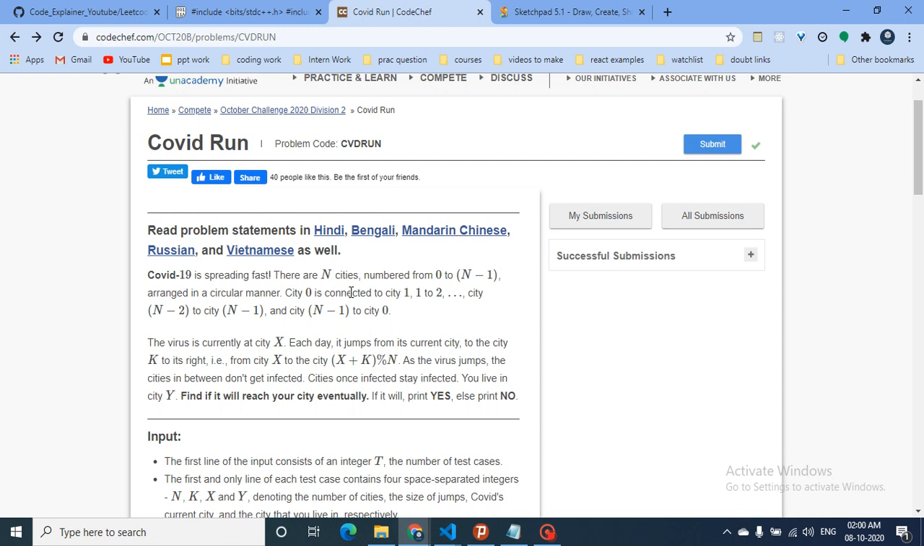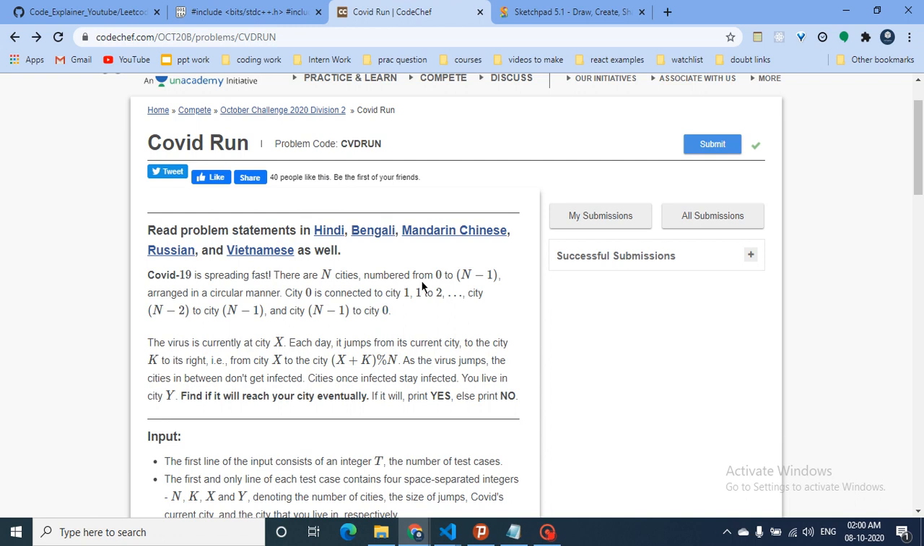City 0 is connected to 1, 1 to 2, and so on, and n minus 1 is connected to 0. The virus is currently at city X. Each day it jumps from its current city to the city K to its right. So if it is on 1 and K is equal to 2, then it will jump to 3, then 5, and so on, from X to (X plus K) mod n.